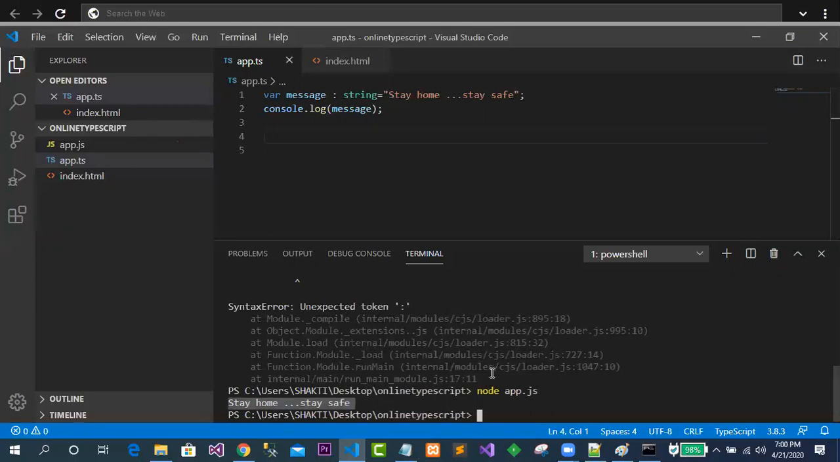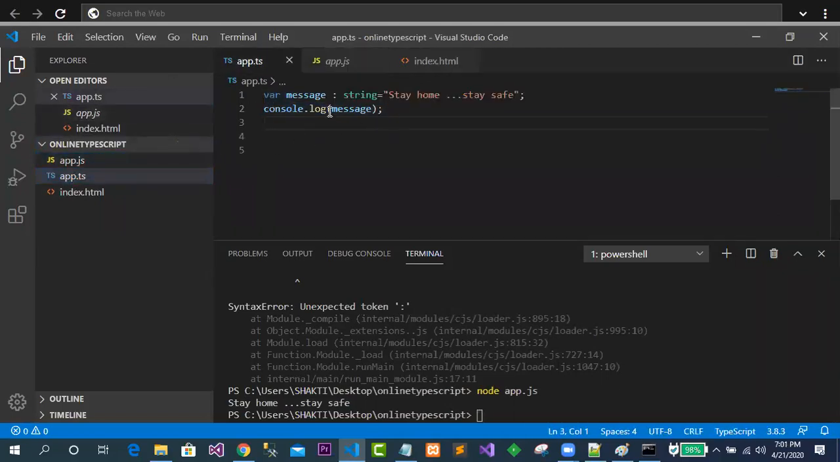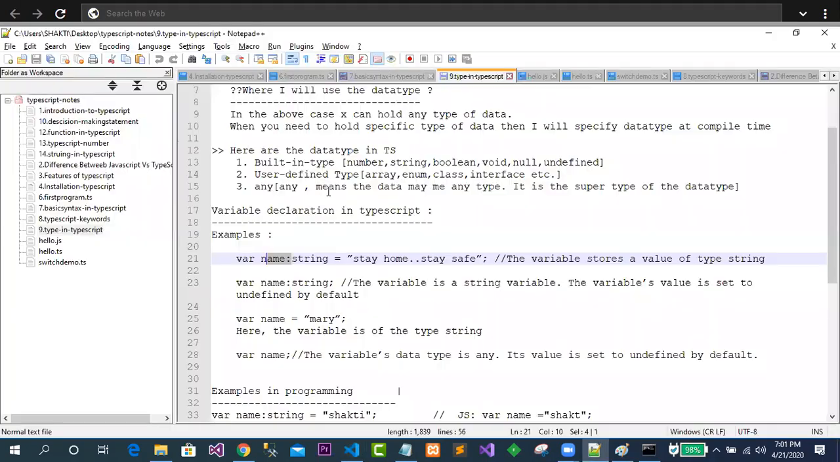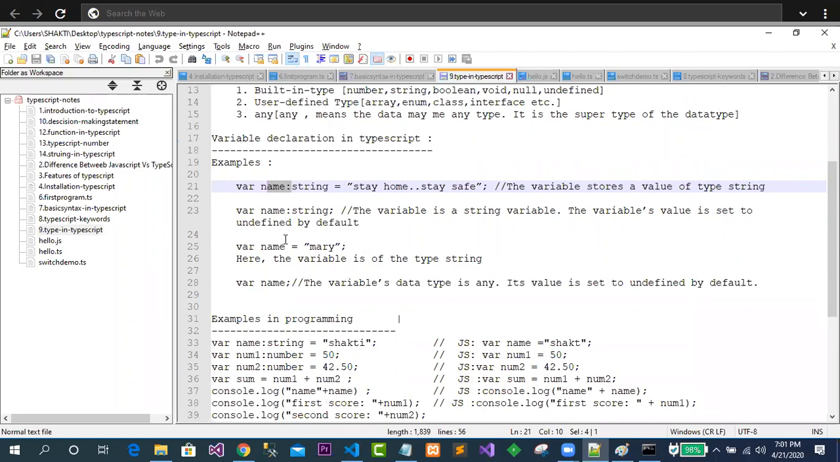Okay, so we will see what type of error this is, but for this timing the TS has converted to JS. Look at it, it is looking great. Now this is exactly how we are taking care of it. Now in this case, what happened?